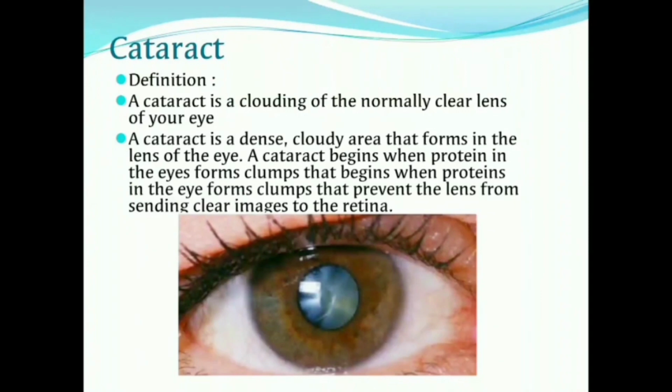Here we go through cataract. The definition of cataract is a clouding of the normally clear lens of your eye. Cataract is a dense cloudy area that forms in the lens of the eye. Cataract begins when protein in the eye forms clumps that prevent the lens from sending clear images to the retina. Here in case of cataract, the crystalline protein substances break down, and these substances enlarge and form clumps, making the lens opaque. Here we can see the image of the eye with the cataract.